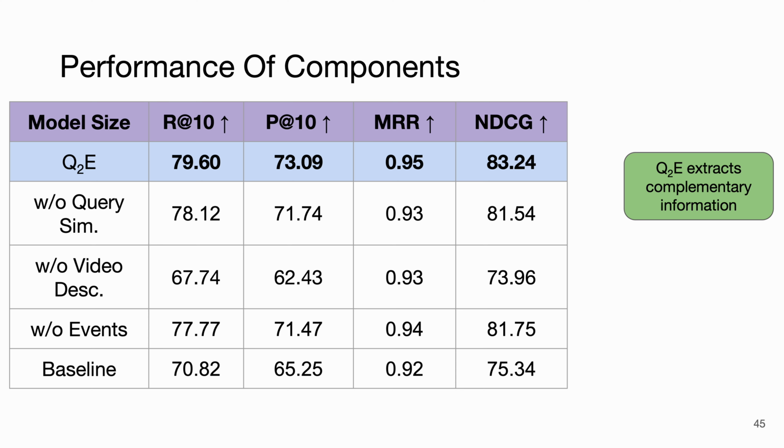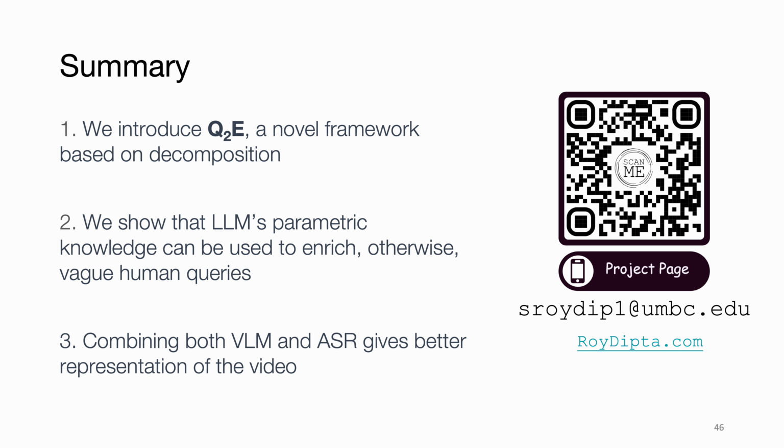Finally, to see which part matters most in our framework, our full model gets 83.24 NDCG. Removing query similarity drops it slightly, but removing video description causes a massive drop. It proves that visuals are the key. Obviously, for video retrieval, removing event decomposition drops it to 81.75. This confirms that QTE extracts complementary information. Every part contributes to the final score.